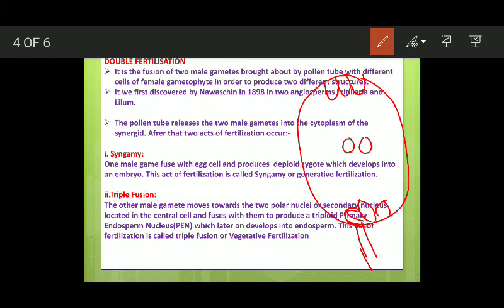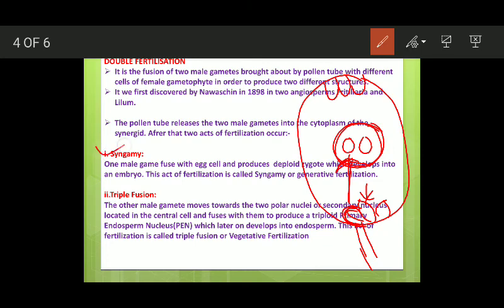Once it enters this synergid, it releases the two male gametes into the cytoplasm of this synergid, and thereafter the synergid bursts. Then later on, one of these two male gametes moves towards the center of the female gametophyte, where it fuses with the secondary polar nucleus or polar nuclei, and another one fuses with the egg. So two acts of fertilization take place. One male gamete fuses with the egg, and another male gamete fuses with the secondary polar nuclei.